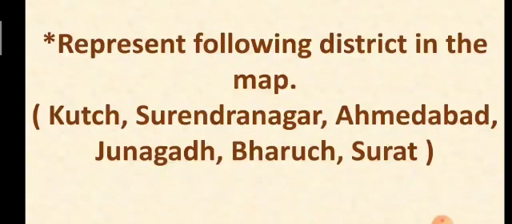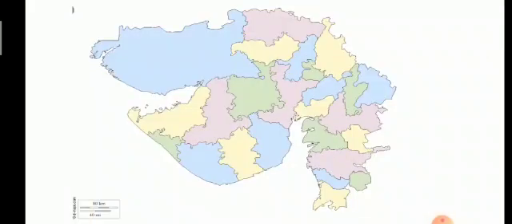Now represent the following districts on the map. Here this is the Gujarat map and we have to show the districts on this map. So let's start. First is Kutch. On the Gujarat map this area is Kutch district.